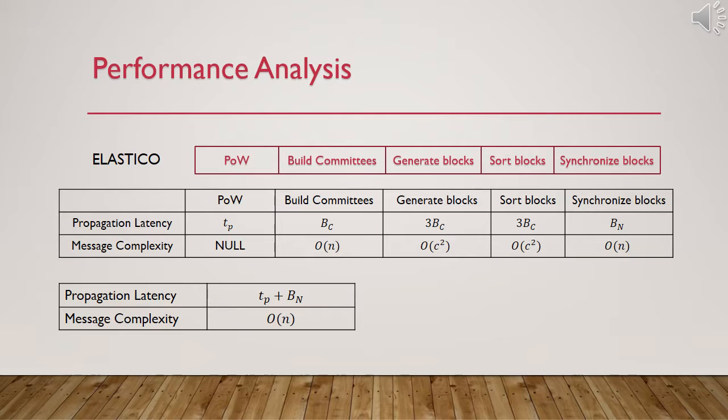After making the decision, every node in the dictionary committee needs to broadcast blocks to all other groups. Finally, Elastic ICO reaches linear message complexity while C is far less than n, and the total time cost can be expressed by the expression below.